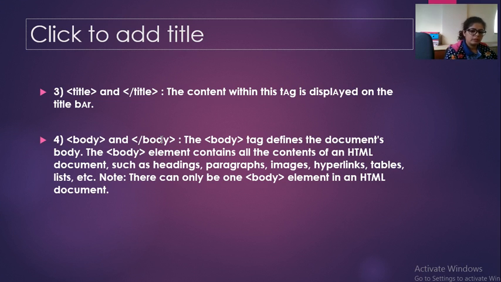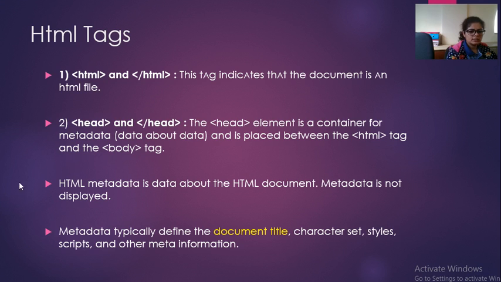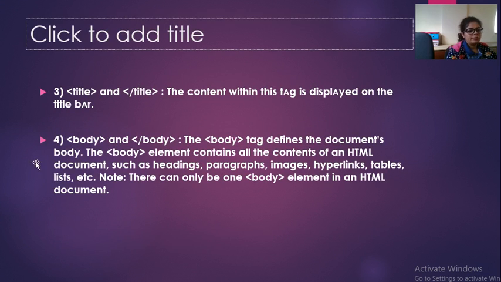In a single HTML document, you can make use of only one body element. So that is body tag. These are the basic tags: HTML tag, head tag, title tag and body tag.